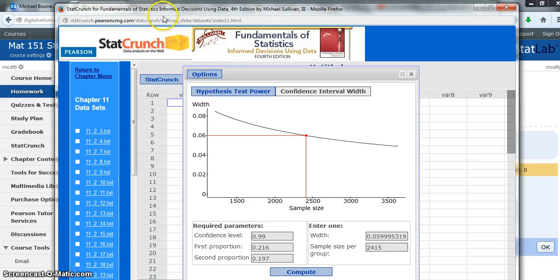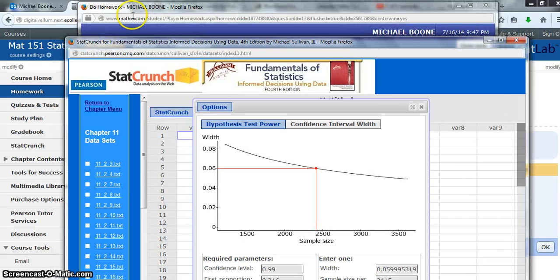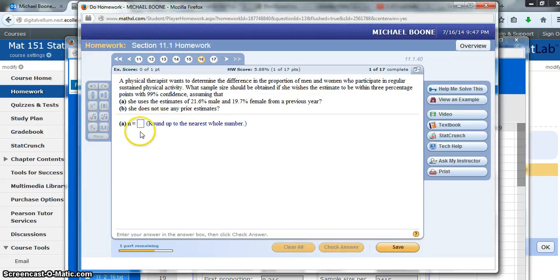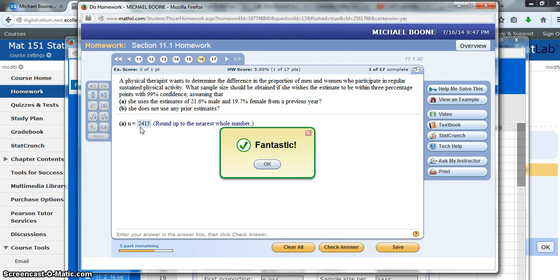But that's just a way that StatCrunch will do the calculation. There is a formula for that. You can use that formula on the test if you want. But again, this does all the math for us. It does the formula for us. We just have to type in the information.